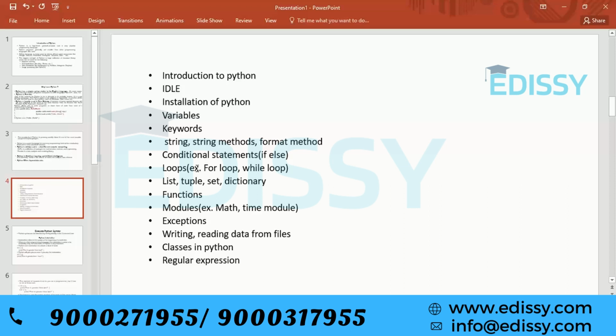Okay. Then exception. What is an exception? Exception is very important in any programming, right? Because see, if some problem occurs in your program, it will terminate abnormally, right? So it is not advisable to terminate your program abnormally.